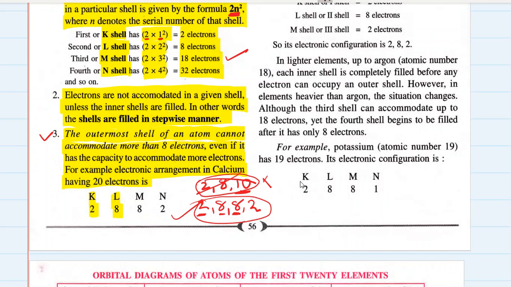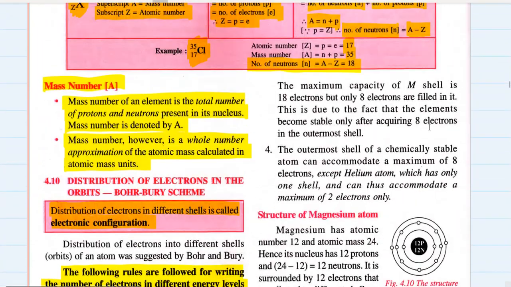Okay, so what is this third shell, which is now not the outermost shell, known as? You know what it is known as? It is known as the penultimate shell. Penultimate means second last shell. Okay, so there is a rule about the penultimate shell. Let's see if we find that.